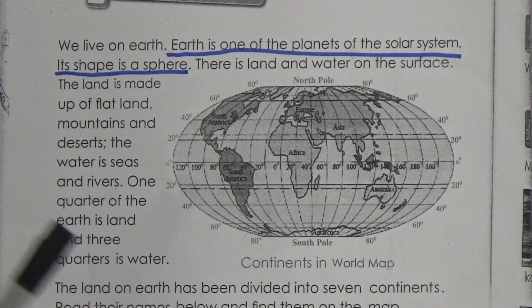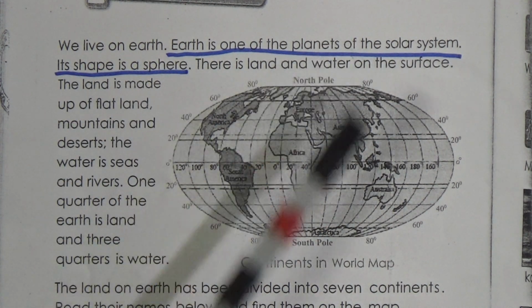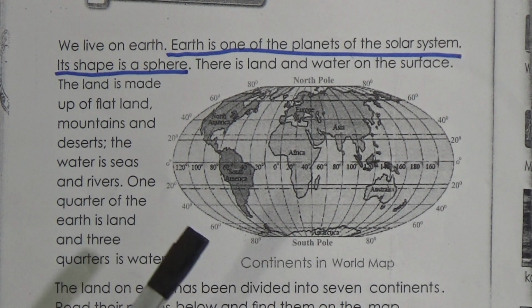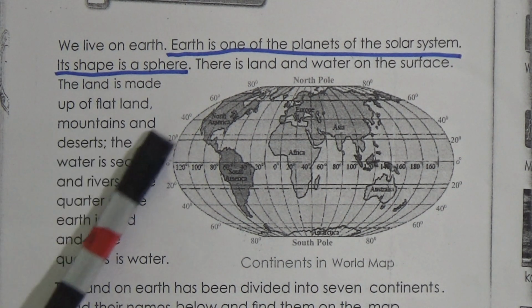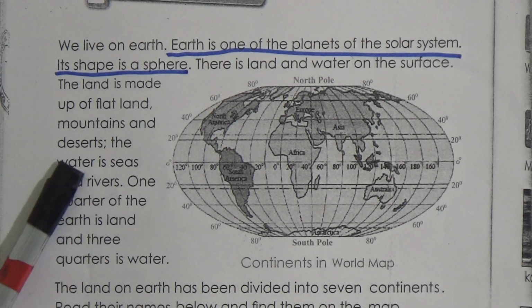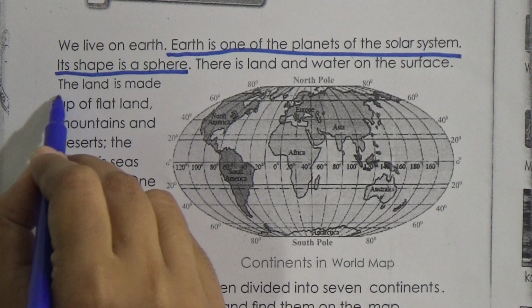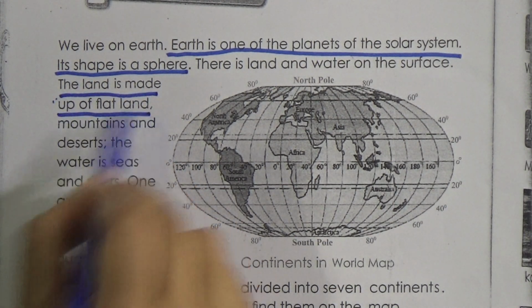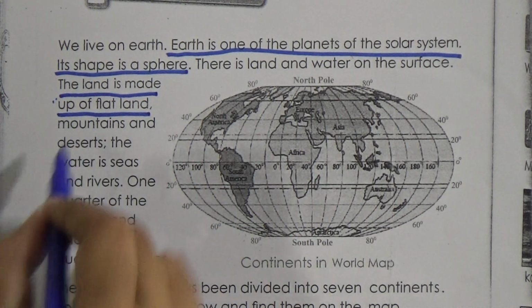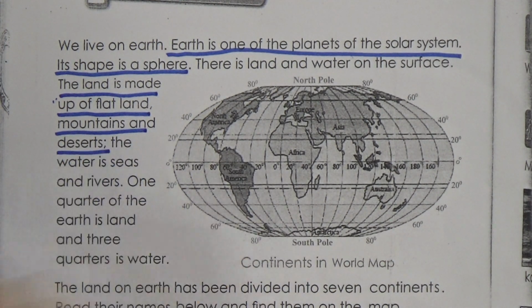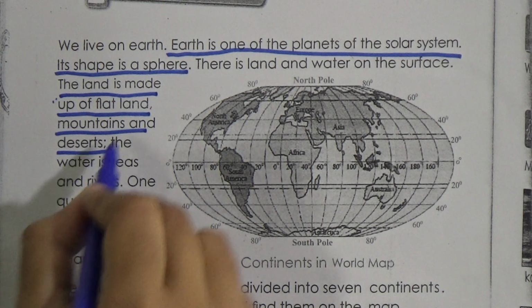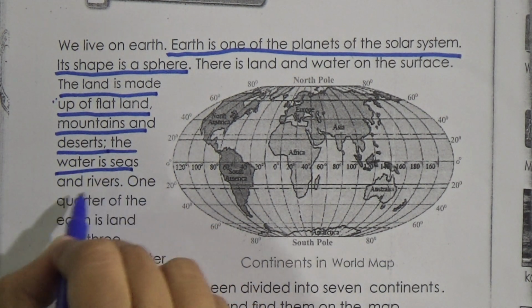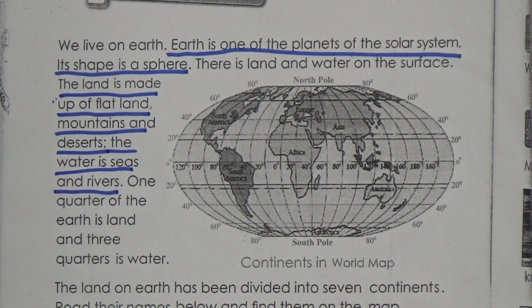So the land is called continent and the water is called oceans. Okay, let's read. The land is made up of flat land, mountains and deserts. The water is seas and rivers. So what is the water? The water is seas and rivers.